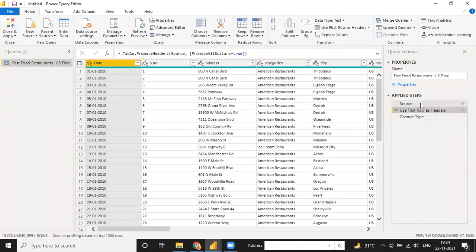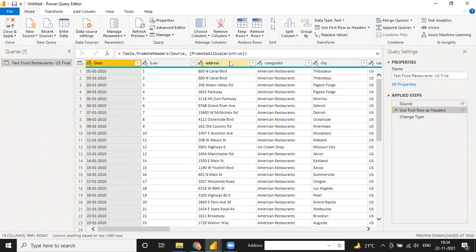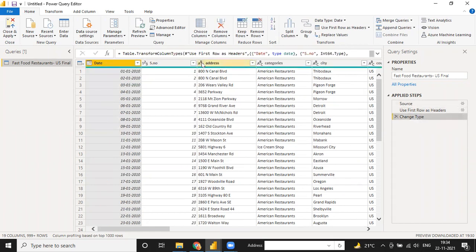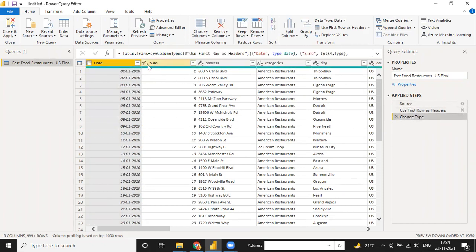Second is Use First Row as Header. When you select your source, it will show like this. Use first row as header means the first row becomes the header. And second, Changed Type means the column type is changed. See, when you click on this, right now serial number is in ABC format. But if you go to this step, serial number is in 1, 2, 3 format. So guys, all these steps Power BI is doing. You don't have to do these steps. Power BI does it on your behalf. So that is the benefit of Power BI.